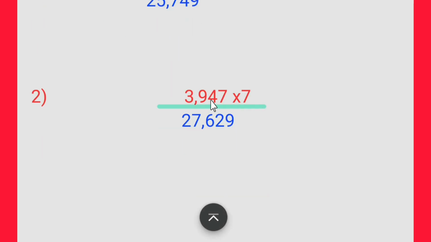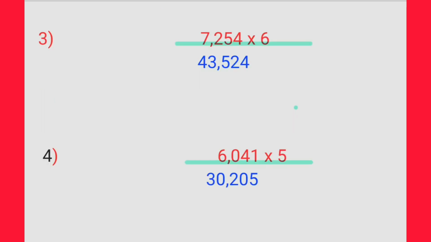Second question. 3,947 multiplied by 7. 7 7s are 49. 9, 4 carry. 7 4s are 28 plus 4, 32. 2, 3 carry. 7 9s are 63 plus 3, 66. 6, 6 carry. 7 3s are 21 plus 6, 27.